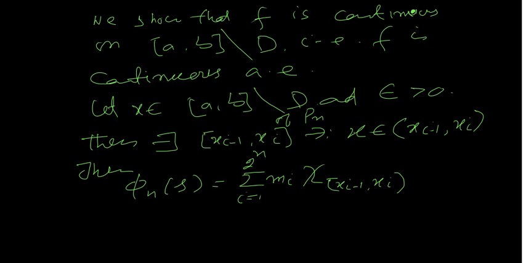Since x belongs to the i-th subinterval, it is equal to small m_i. Similarly, psi_n(x) is equal to capital M_i, which follows along similar lines. So phi_n(x) is equal to small m_i, and psi_n(x) is equal to capital M_i.